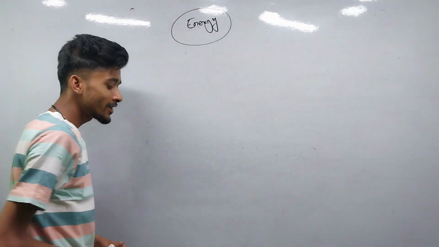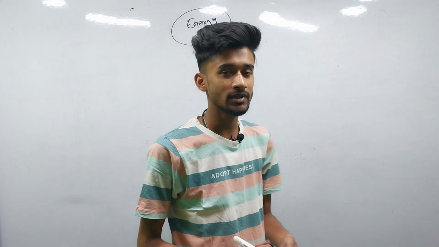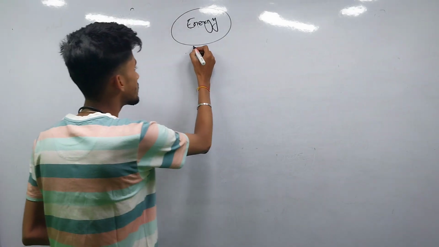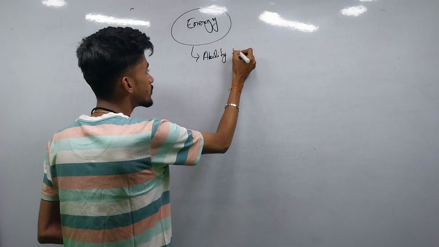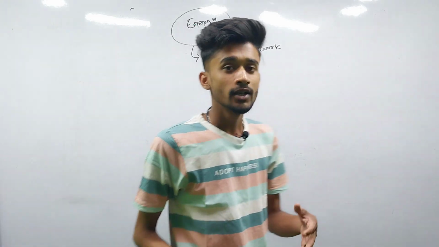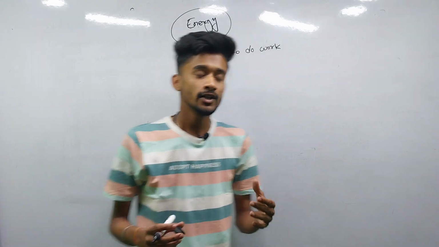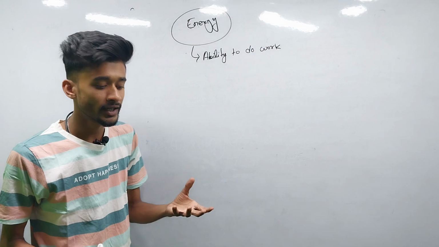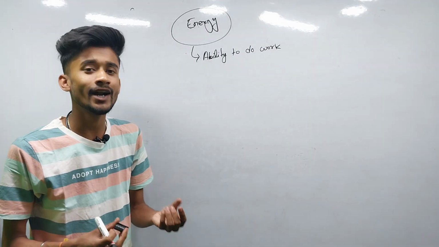So the energy, like me, as I am shooting the video, you all have some energy and every object has some energy. For any type of doing work, we need some energy. Energy simply can be stated as the ability to do work. First thing I have to tell you is that the unit of work and energy are the same, and work and energy are basically the same, but the defining technique of energy is something different from work. Work is simply when force is applied and the body gets displaced, but energy is the ability to do work. So that is the only difference.